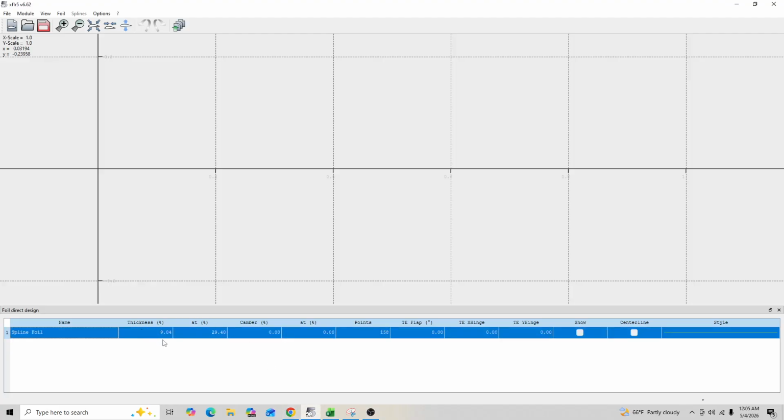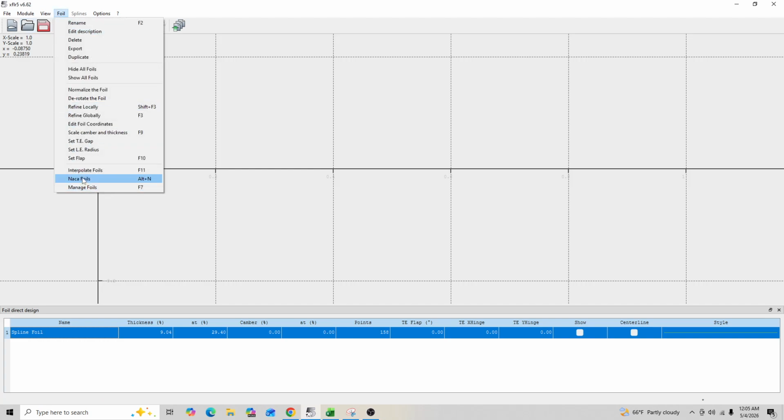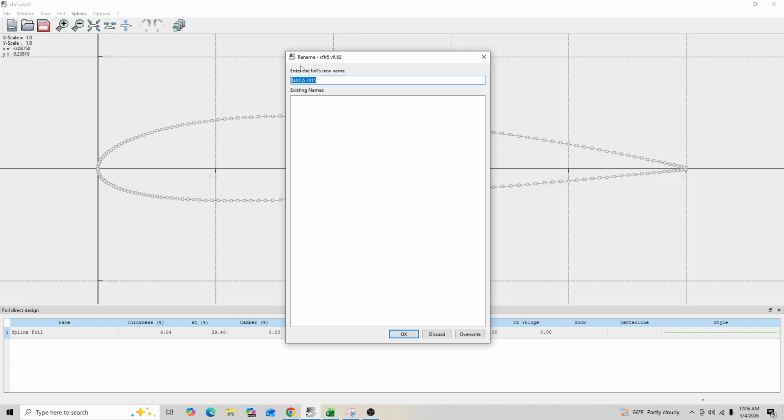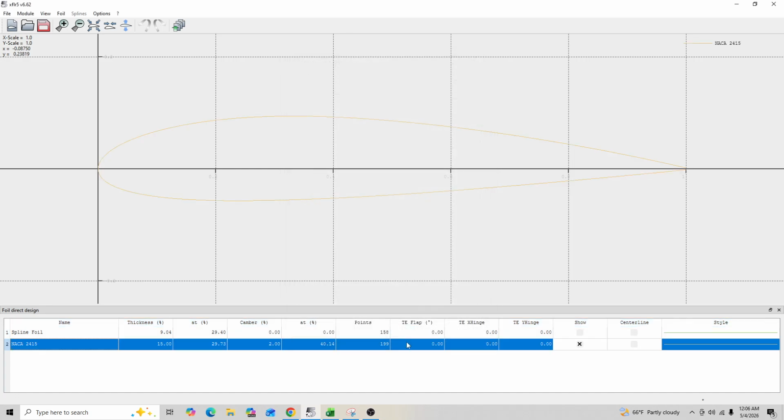So in order to do so, we'll go ahead and generate our NACA foil. You can go up here to Foil, and go down to NACA Foils. I already have it in since I've done it before, but it'll be the NACA 2415. For number of panels, just so we have enough values across our foil, we'll do 250. It's usually set to 100 as a base. We'll call it the NACA 2415 and click enter. Then, just so we can see our points across the foil, you can add the style onto it so it's easier to see.